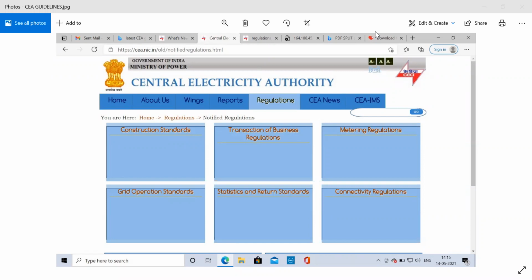Some grid standards for operation and maintenance of transmission line. Then conditions for installation of meters for transmission and supply of electricity. Then to promote and assist the timely completion of the schemes and projects. Then promote measures for advancing the skill of persons engaged in the electrical industry, and then advise